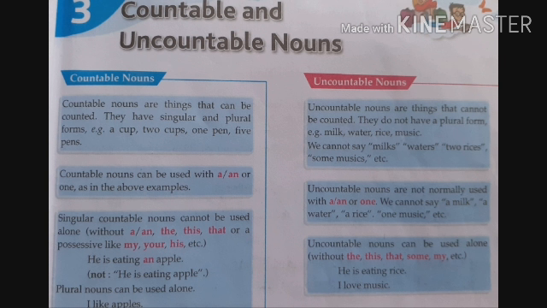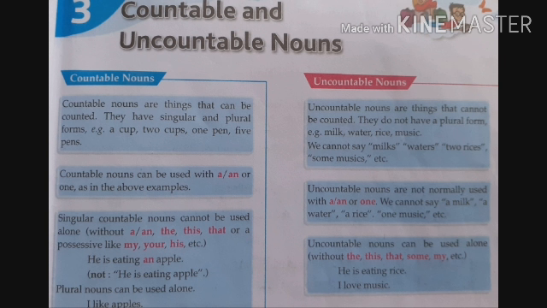Here you are getting the word an, which indicates a countable noun. Apple is one. He is eating apple is not right, because we can't know how many apples there are. It is not correct.